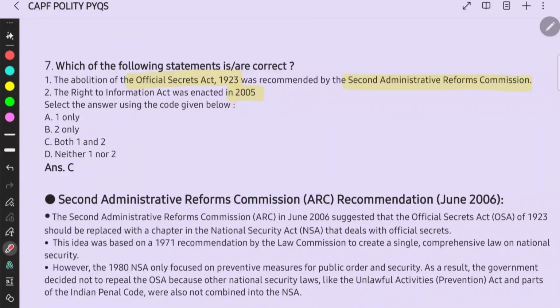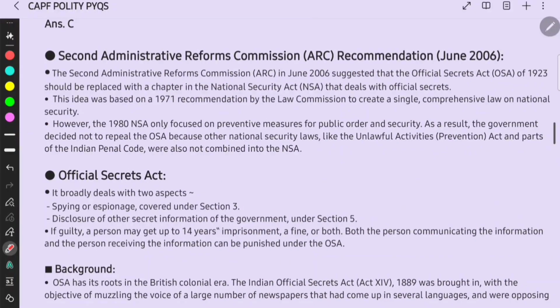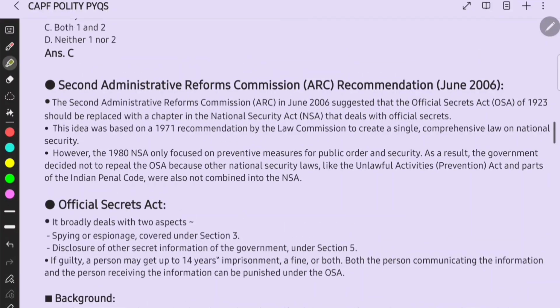Most of you might be sure about the second one, but might not be sure about the first one, right? In such 50-50 cases, there are two options, right? That is, you can go with only two or both, right? Then this may be just a trick, but it is in the extreme situation, right?